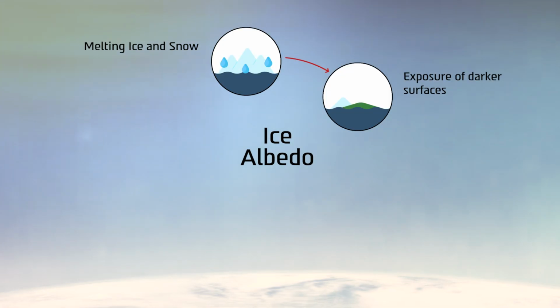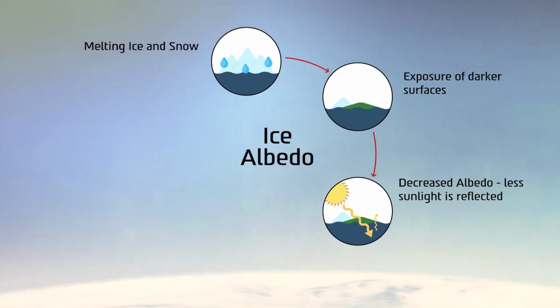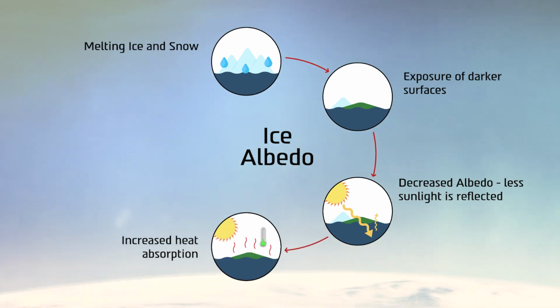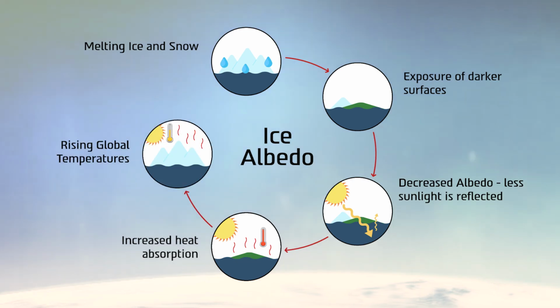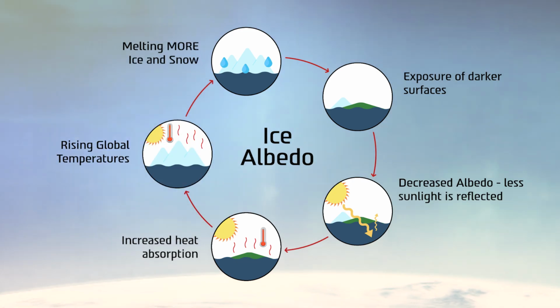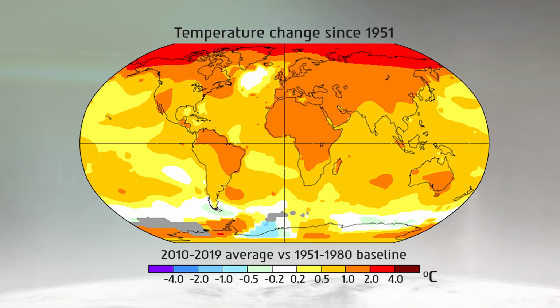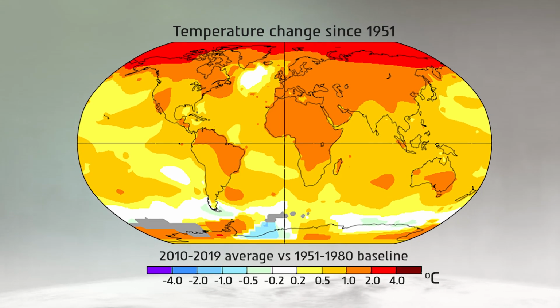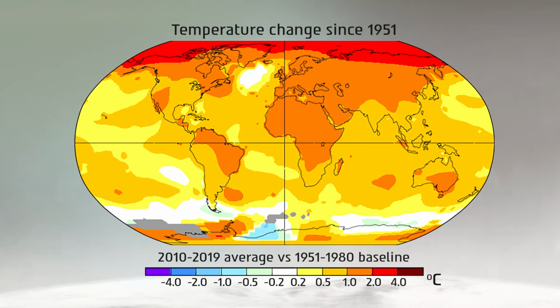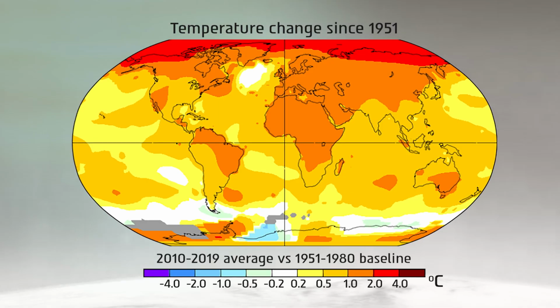The reflective ice and snow are replaced by darker surfaces such as ocean water or land, which reflect less radiation and thus absorb more solar energy. This additional energy increases temperatures further, causing even more ice and snow to melt. This creates a self-reinforcing vicious cycle where warming leads to more warming, accelerating the effects of climate change. Indeed, anthropogenic climate change is causing temperatures to rise in the polar regions considerably more than in regions closer to the equator.